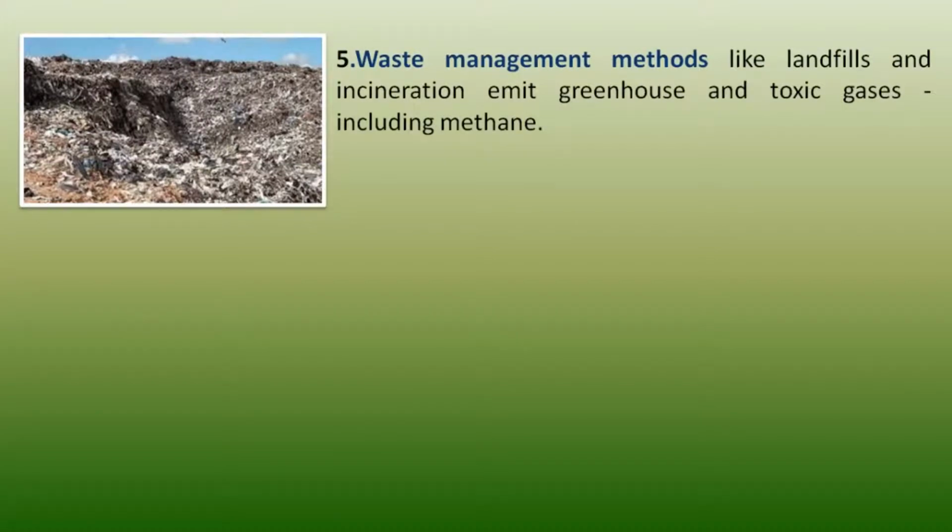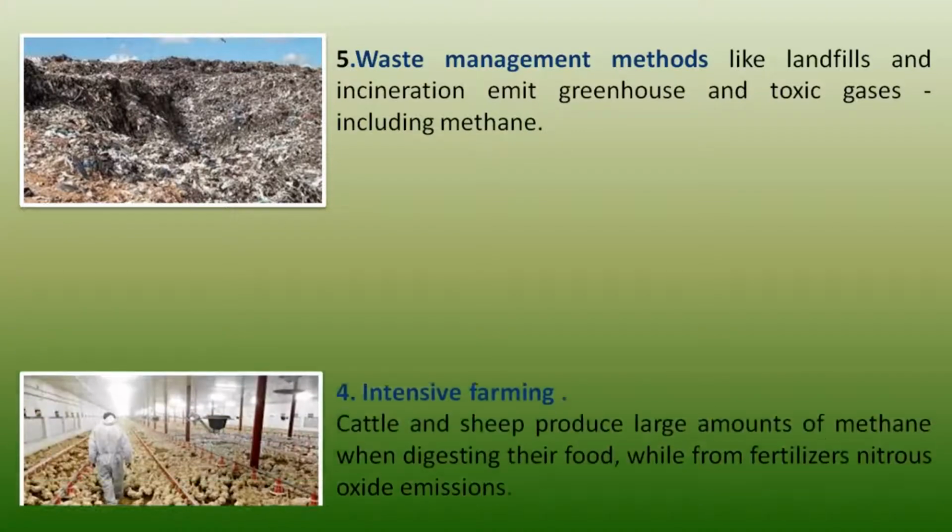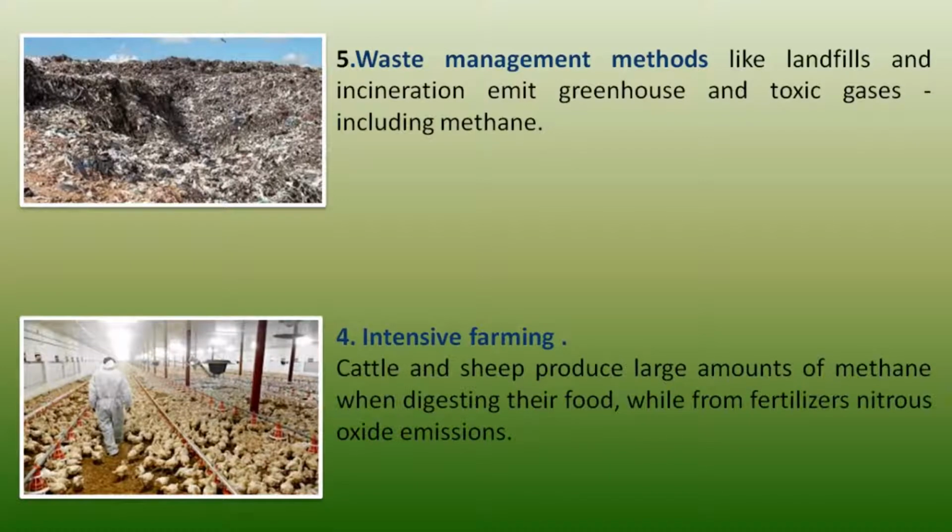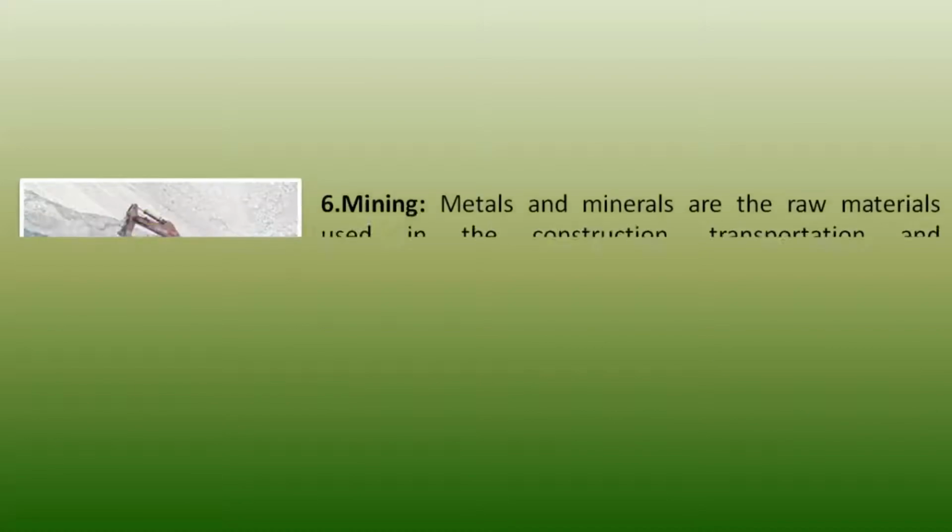Fourth is that waste management methods like landfills and incineration emit greenhouse and toxic gases, including methane, which is also a greenhouse gas. Then intensive farming: cattle and sheep produce large amounts of methane when digesting their food, while from fertilizer nitrogen oxide emissions are there. So these are also causes of global warming.